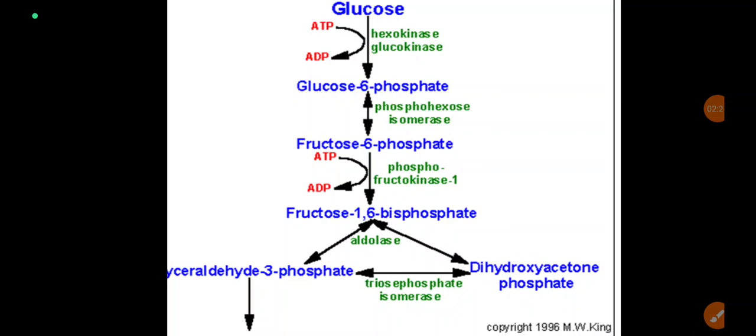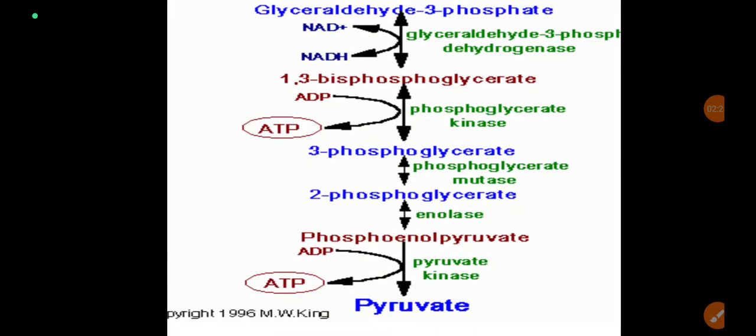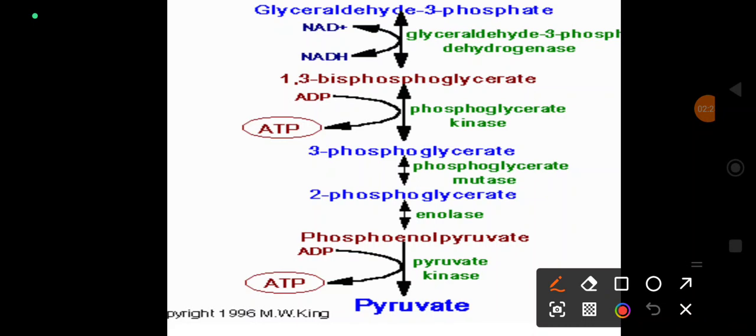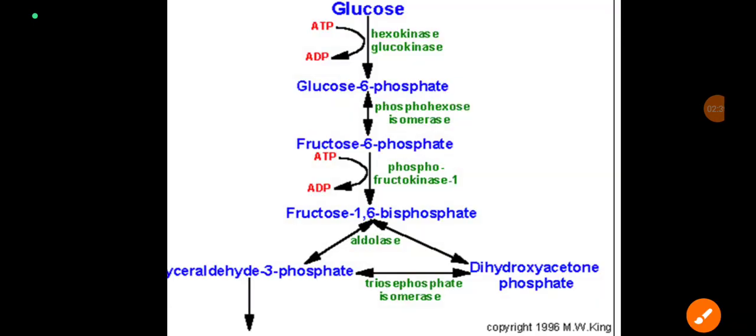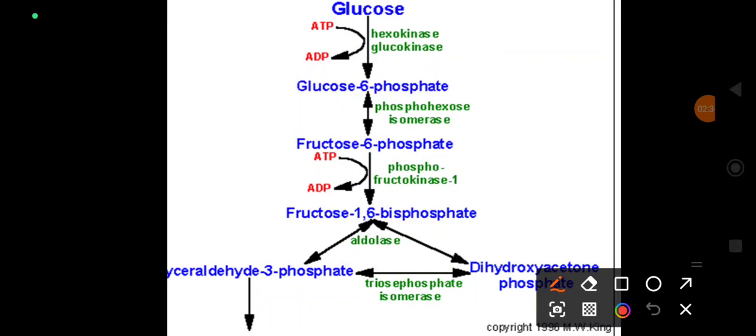So how is this phosphofructokinase regulated? By the molecule fructose 2,6-bisphosphate. And where do you get fructose 2,6-bisphosphate? Fructose 6-phosphate becomes fructose 2,6-bisphosphate by the enzyme phosphofructokinase 2.